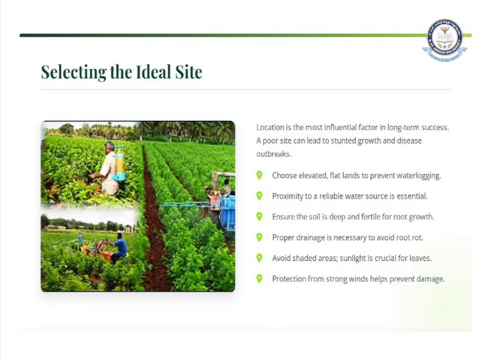So proximity to a reliable water source is essential. That means the water irrigation system has to be very correct for the cultivation of the mulberry plant. You need to ensure the soil is deep and fertile. A proper drainage system also has to be maintained to avoid root rot.